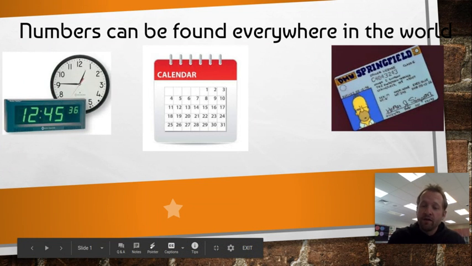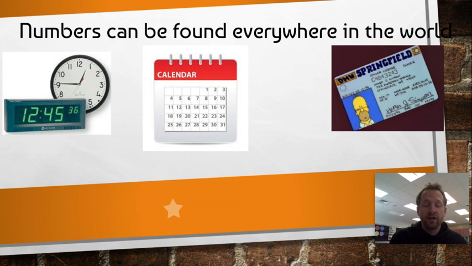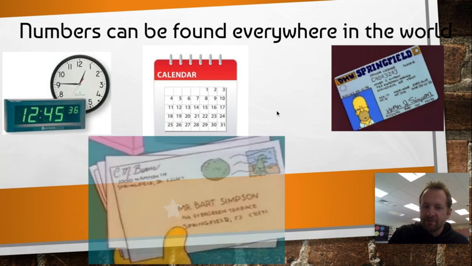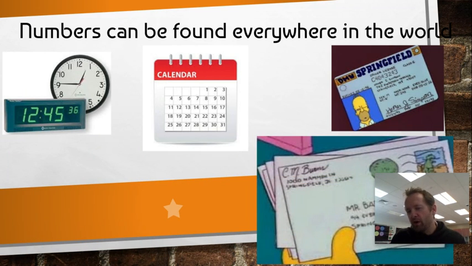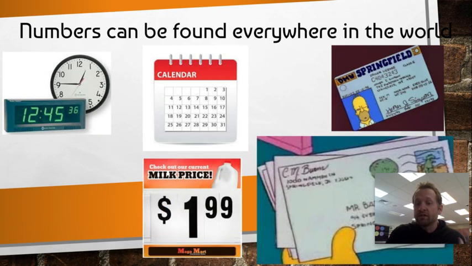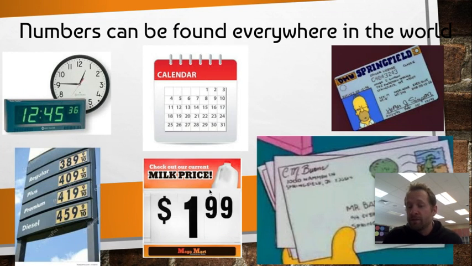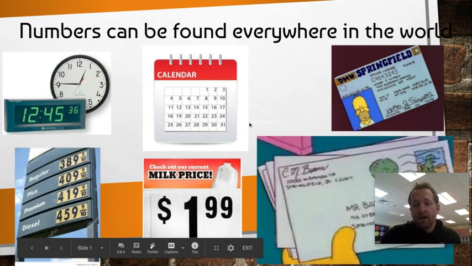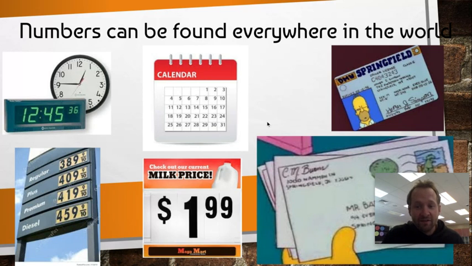If you ever look at your parents' driver's license, or in a couple of years when you get your driver's license, you're going to see there are numbers all over it, and they all mean different things, right? You all live in a home, it has an address, right? That address is because of numbers. Going to the store, something as simple as buying a gallon of milk, you're going to have some numbers there. Stopping to fill up your tank with gas, you see the sign here on my screen over here on the left. Numbers all over that sign. They all mean something specific and something different, right?